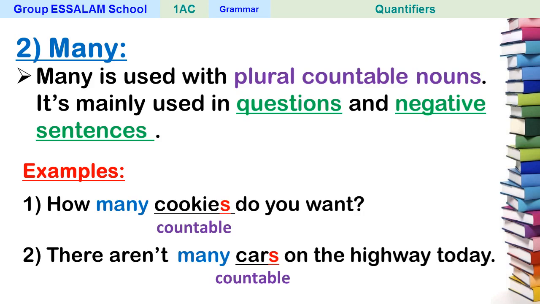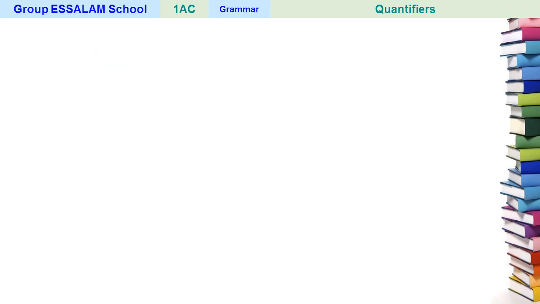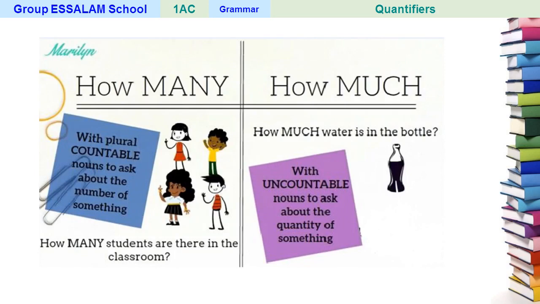Both of them are used with questions and negative sentences. Let's see this one: how many and how much. How many is used with plural countable nouns to ask about the number of something. This is what we have seen before. So we can say, how many students are there in the classroom? Because students is a countable noun. We can say 1 student, 2 students, 3 students.